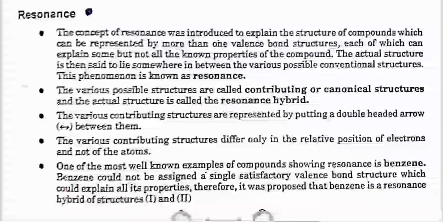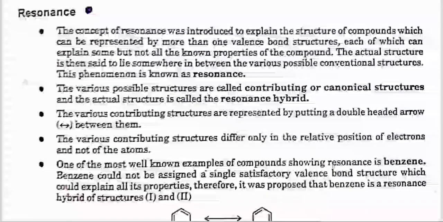Now, resonance. The concept of resonance was introduced to explain the structure of compounds which can be represented by more than one valence bond structure, each of which can explain some but not all the known properties of the compound. The actual structure is said to lie somewhere in between the various possible conventional structures.